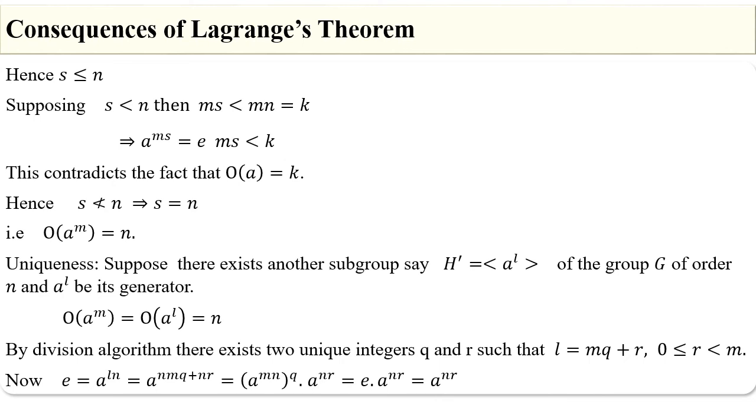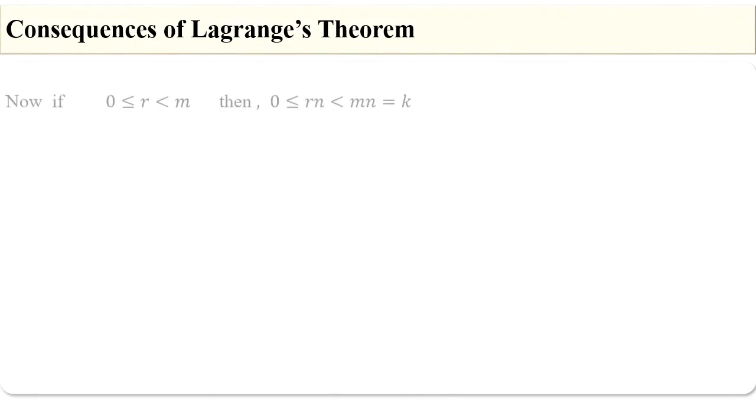By substituting the value of L in a^(Ln), we have a^(nmq+nr). By the law of indices, this can be written as a^(nmq) times a^(nr), which is equal to (a^(mn))^q times a^(nr). But a^(mn) is equal to e, therefore this becomes e times a^(nr). So finally we have e is equal to a^(nr).